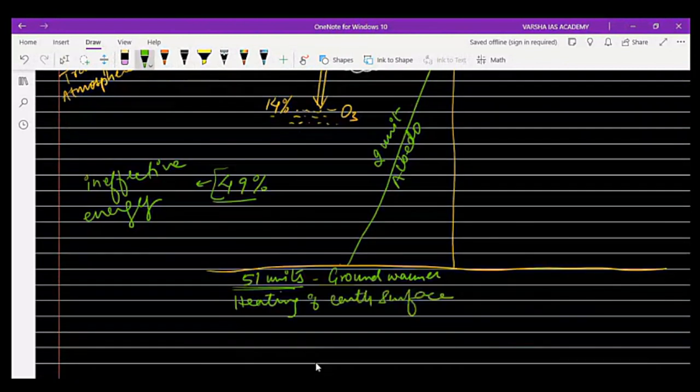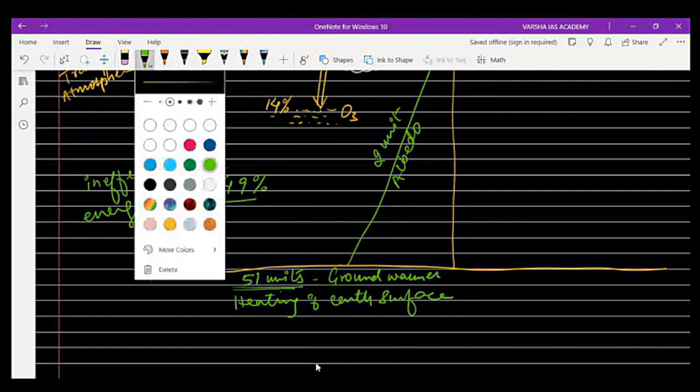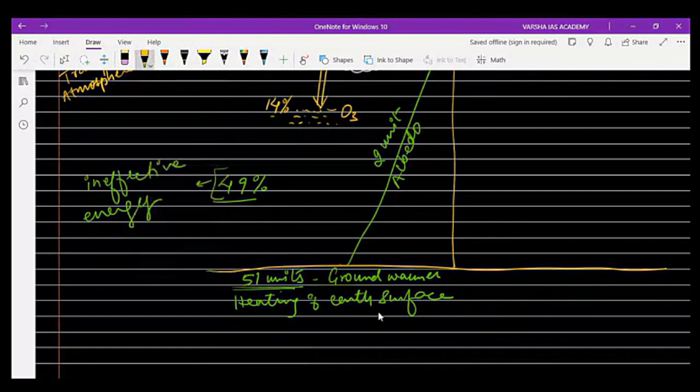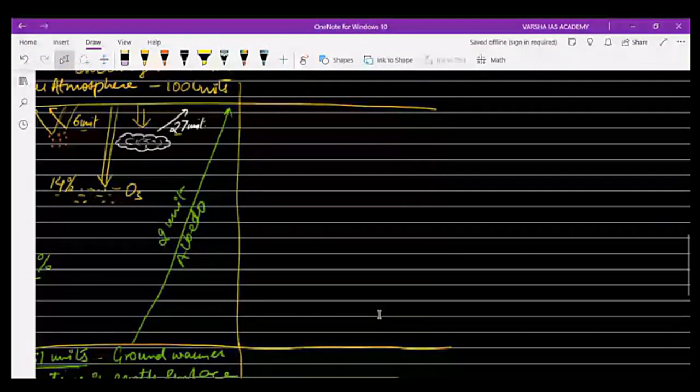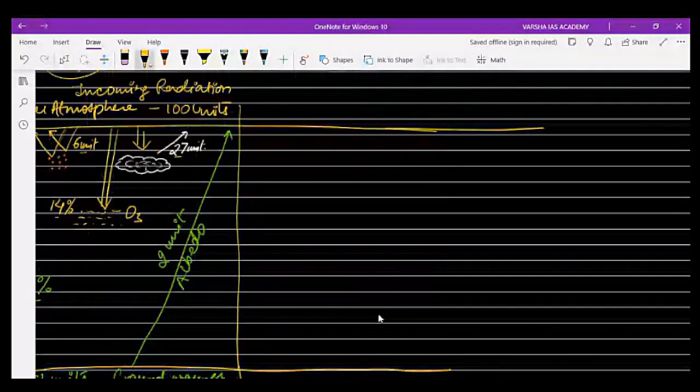So this 51 unit has to be transferred back into the atmosphere, otherwise the Earth will become excessively warmer. So this is the whole account of incoming radiation. Thereafter, there is another process taking place on the surface of the Earth.